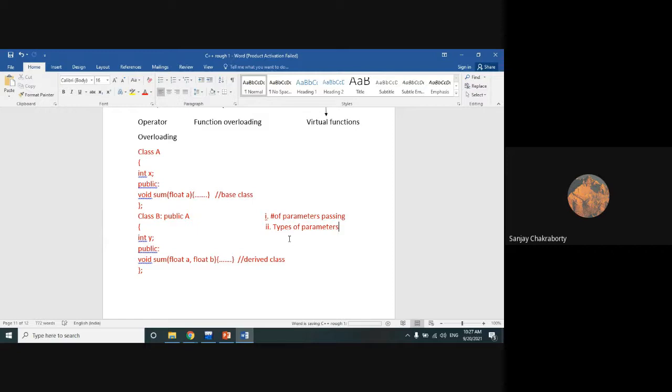Okay, so these are the major two concepts based on which we can apply the concept of polymorphism, especially compile time polymorphism.